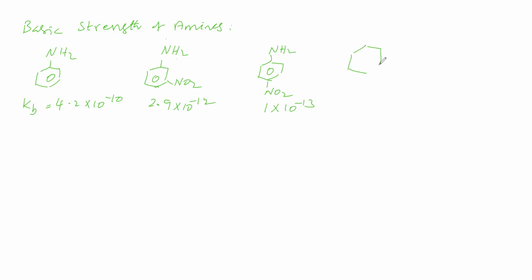Orthonitroaniline, Kb value is 6 into 10 power minus 15. Okay. Now, Kb value says that aniline is having higher basic strength when compared to metanitro, which is having more basic strength when compared to paranitro, which is having more basic strength when compared to orthonitro.